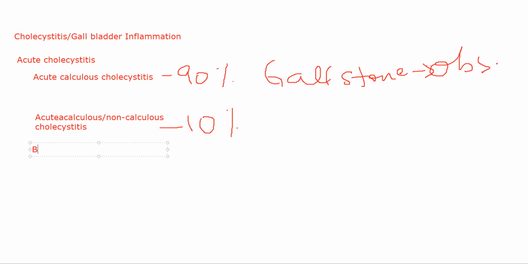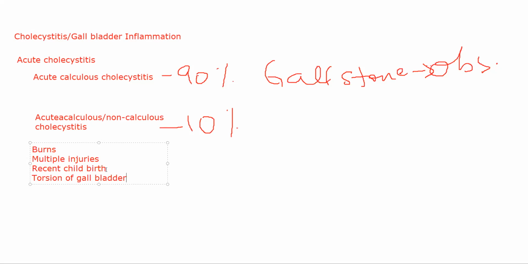It can be burns, it can be multiple injuries, it can be recent childbirth, or you have torsion of gallbladder.